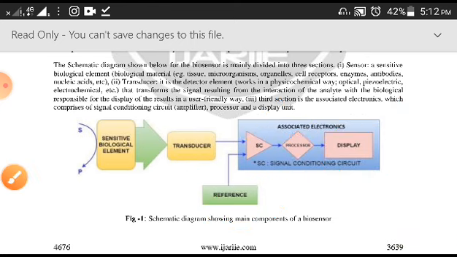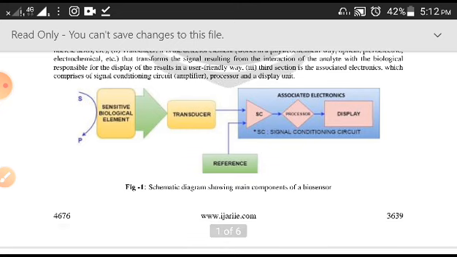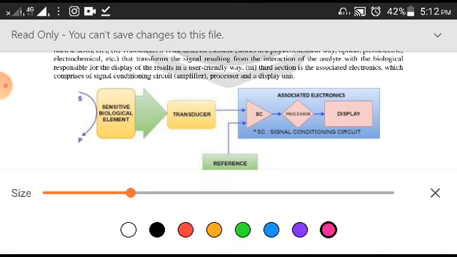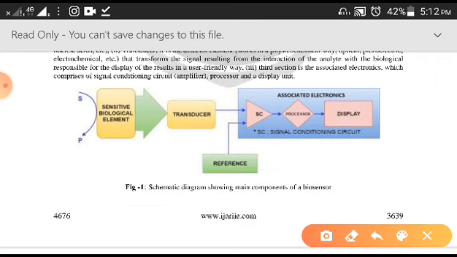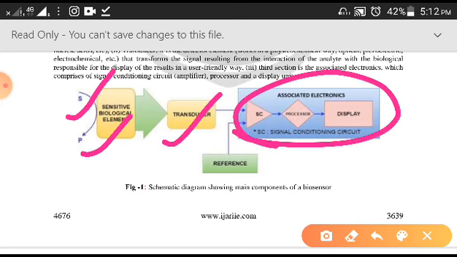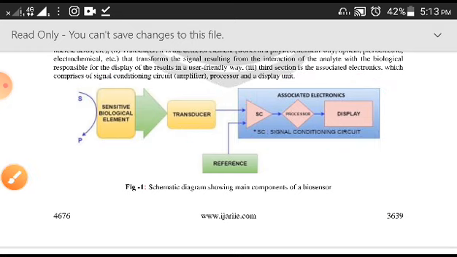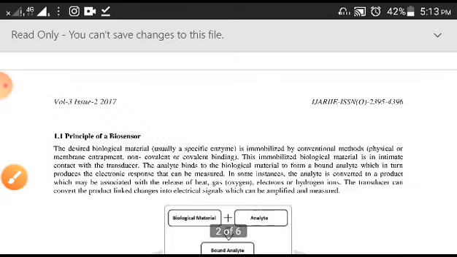So, like that, this whole unit, you remember this diagram is very simple. Just remember this analyte here, this biological element, biological component, this is the transducer, and this whole is an associated electronic device that can have multiple components in it. So, I hope you understand how this all looks.